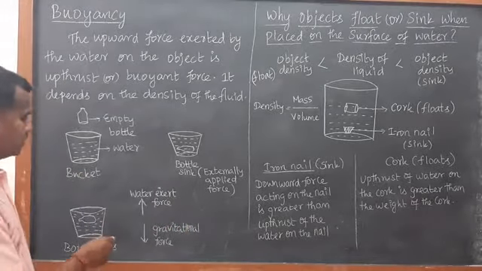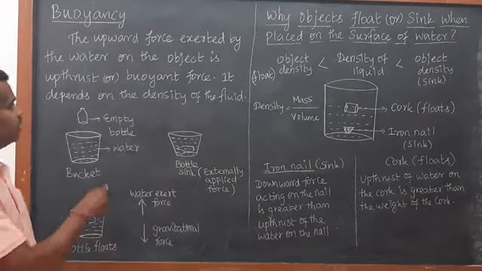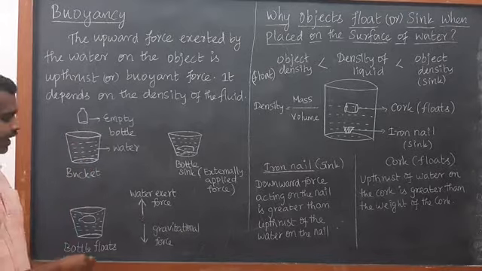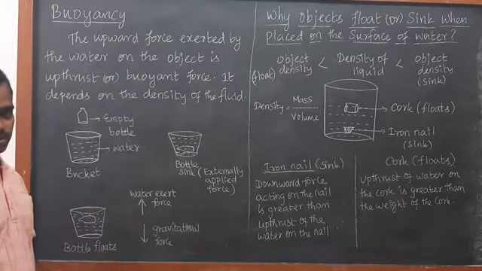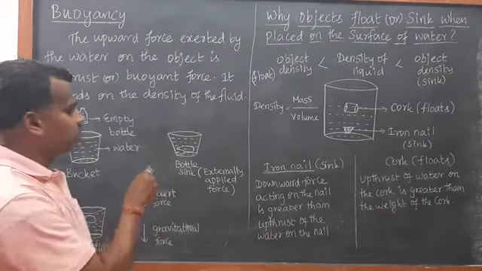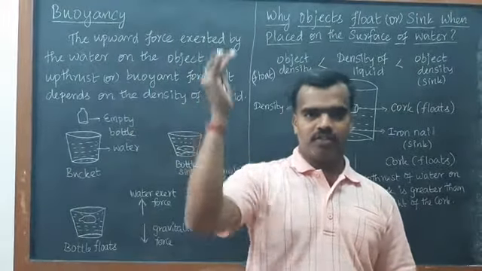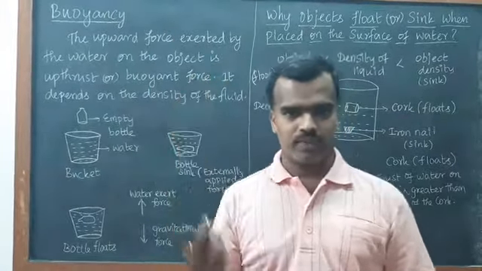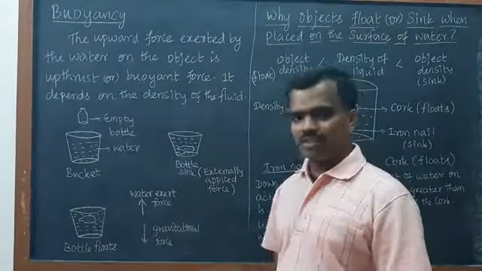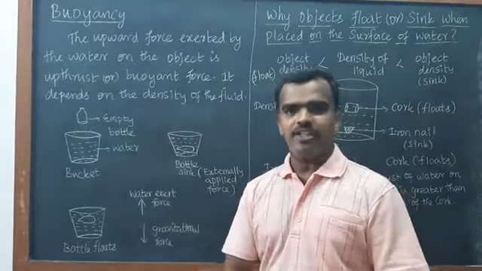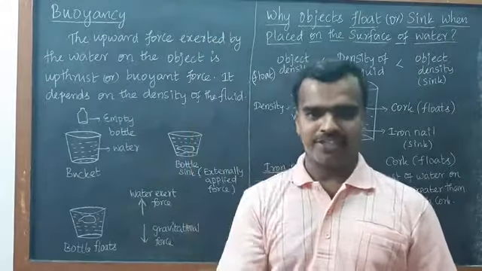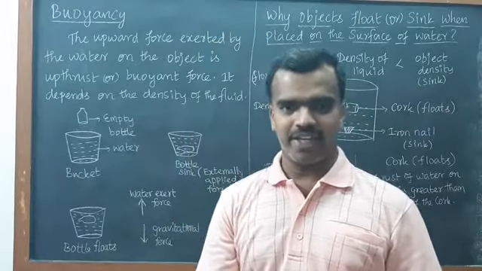One is the force the water exerts, which is called buoyancy force, and the second force is called gravitational force. The buoyancy force always acts in the upward direction from the water surface, and gravitational force, as we know, always pulls the object down towards the earth's surface.